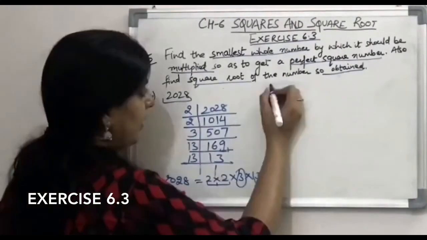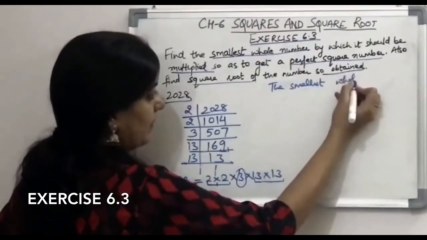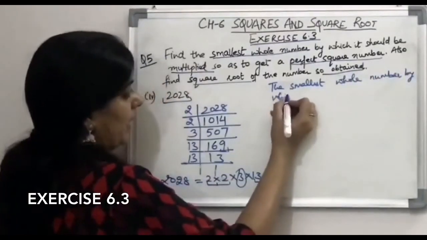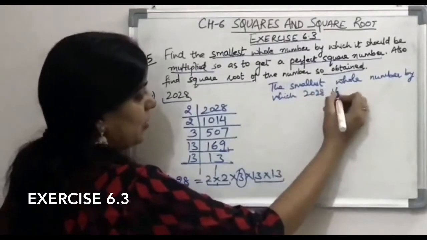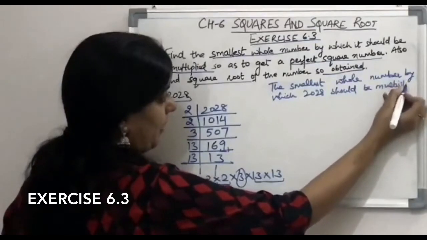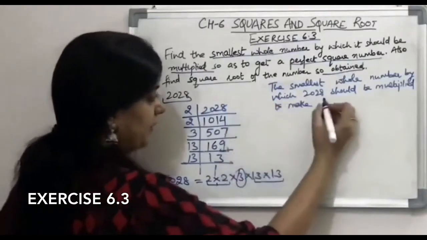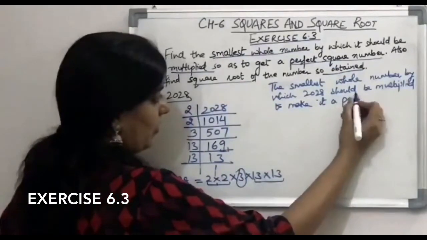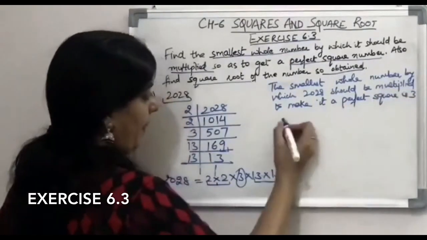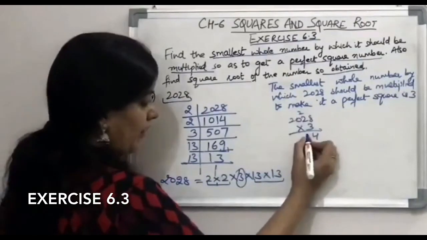Let's do it. The smallest whole number by which 2028 should be multiplied to make it a perfect square is, what is the number? 3. So let's multiply 2028 by 3. 3 8s are 24, 6 plus 2 is 8.